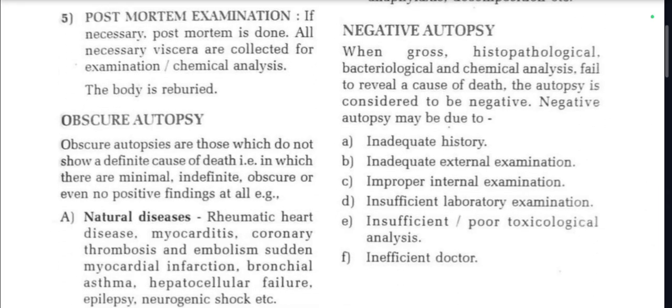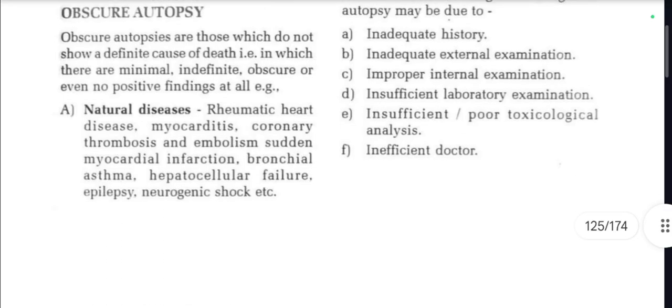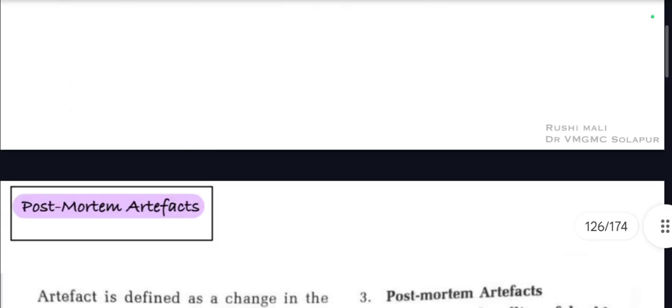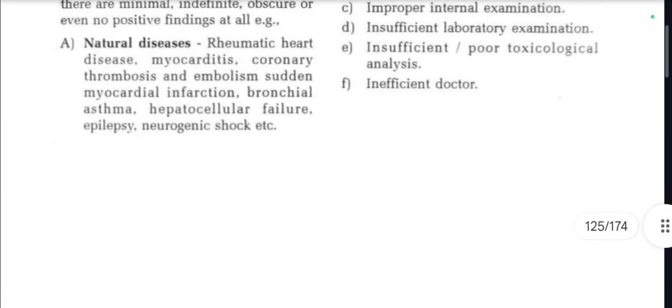When gross, histopathological, bacteriological, and chemical analysis fail to reveal a cause of death, the autopsy is considered to be negative autopsy. Negative autopsy may be due to inadequate history, inadequate external examination, improper internal examination, insufficient lab examination, insufficient or poor toxicological analysis, and inefficient doctor. So in these cases, you are going to have your negative autopsies.